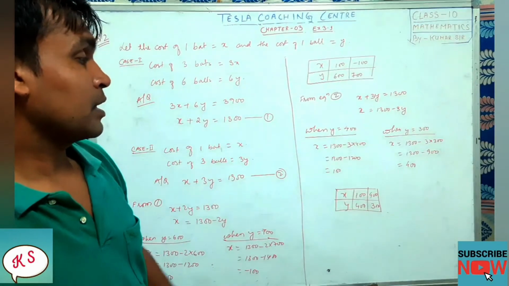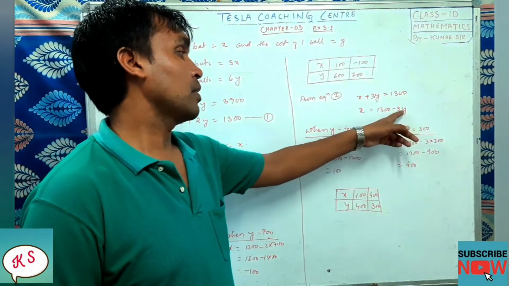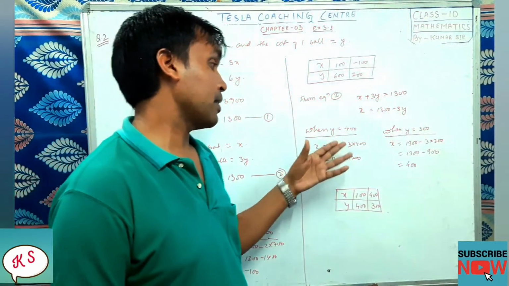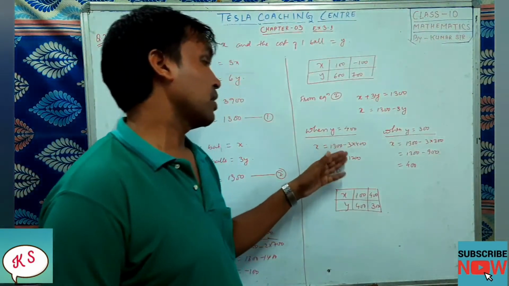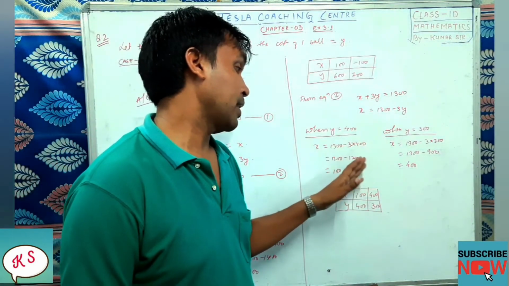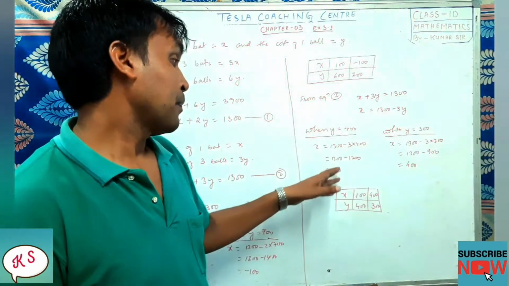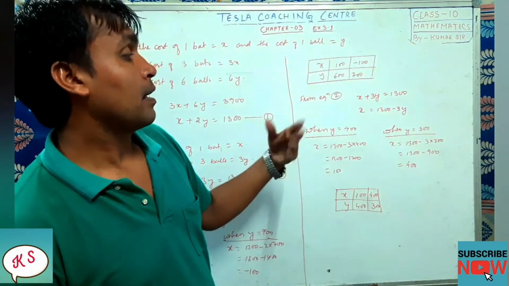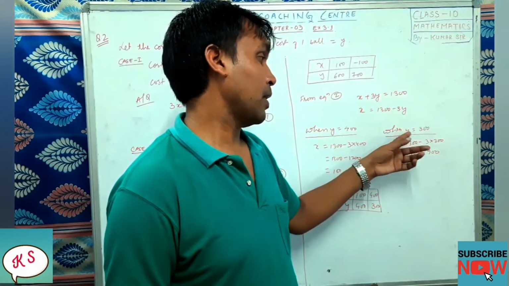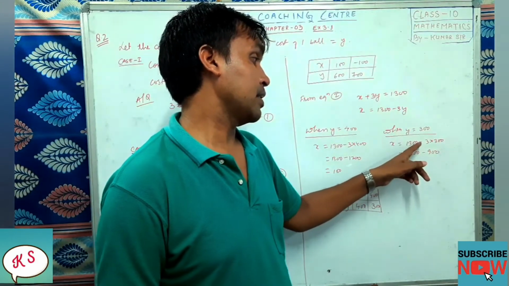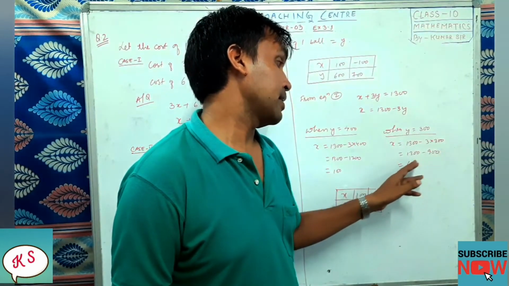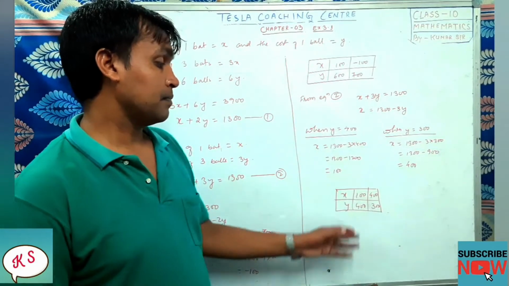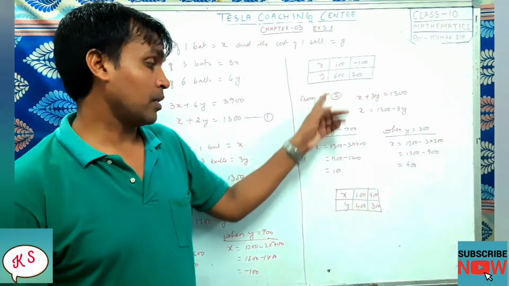Okay, got it. Now again, y can be any value. For me 400 was suitable, so I have taken 400. x equals 1300 minus 3 into 400, which is 1200. So 1300 minus 1200 will be equal to 100. Next, when y equals 300, then 1300 minus 3 into 300, which is 900, is equal to 400. So these are our graph coordinates, table 1 and table 2.